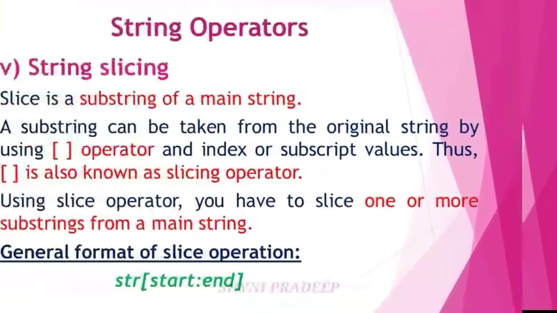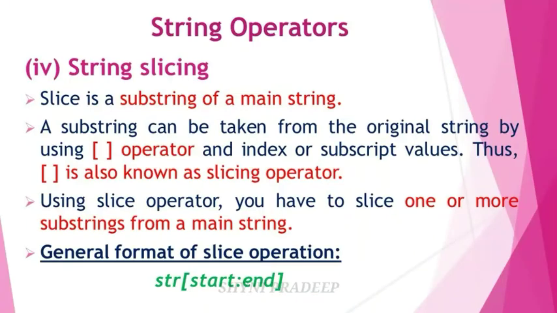So next see string slicing. What do you mean by slice? Slice is a substring of the main string. A substring can be taken from the original string by using the square brackets operator and index or subscript values. So we are taking the substring from the original string by using the square brackets operator. This square bracket operator is also known as the slicing operator. Using this slicing operator, you can slice one or more substrings from the main string.